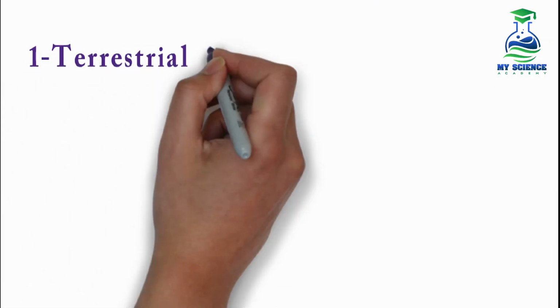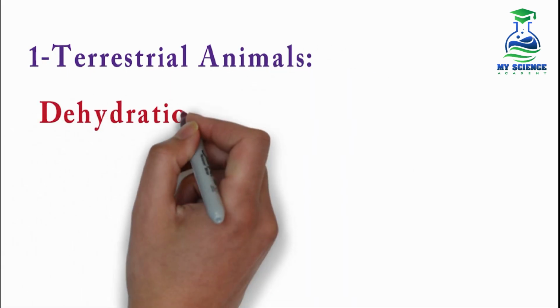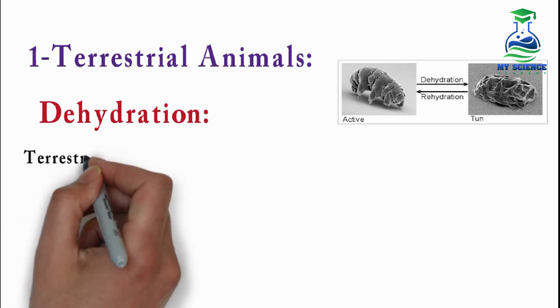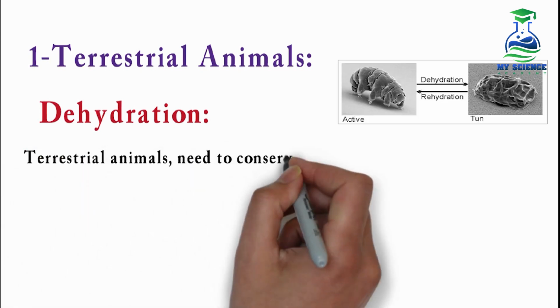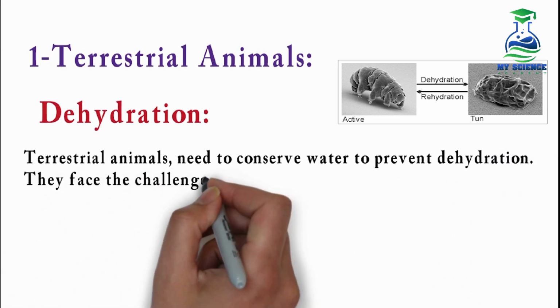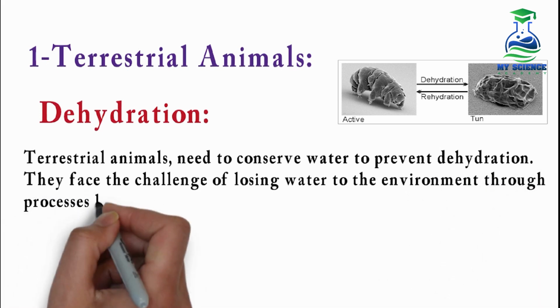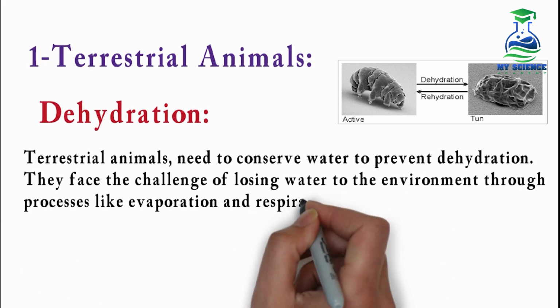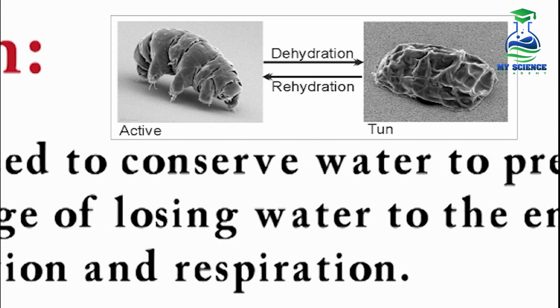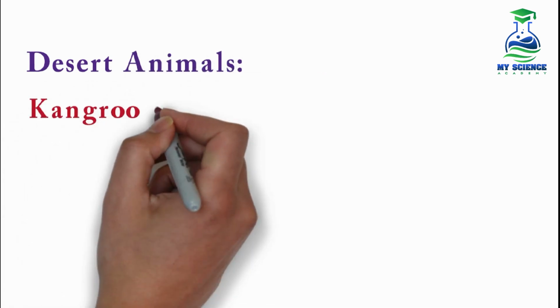The main problem which these terrestrial animals are facing is dehydration, that is, losing water. Terrestrial animals need to conserve water to prevent dehydration. They face the challenge of losing water to the environment through processes like evaporation and respiration. Let's see how these animals face the challenge of dehydration. First, in the desert animals, the example is the kangaroo rat.